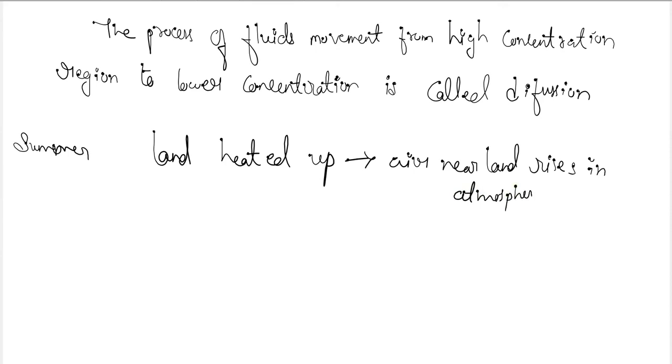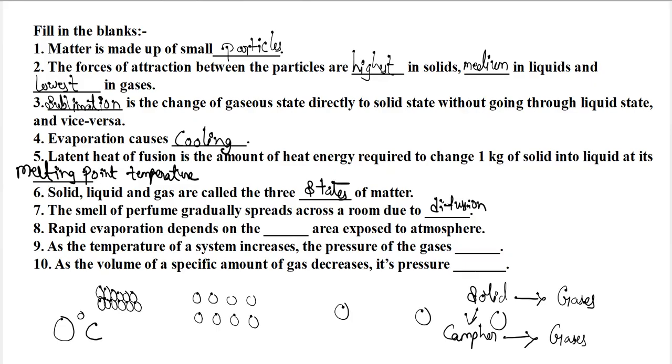So the cooler air from the upper part of the atmosphere rushes downwards. So this is a type of diffusion only, which causes storms there. This is the diffusion process only.